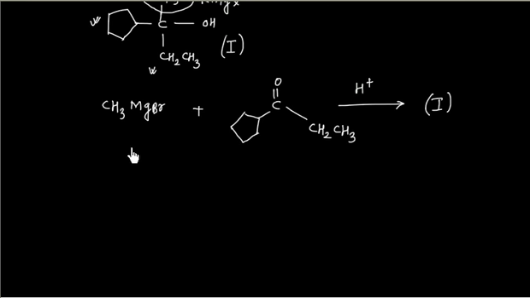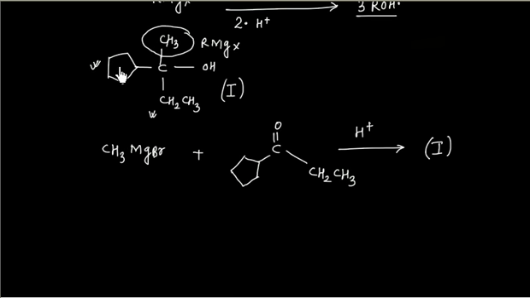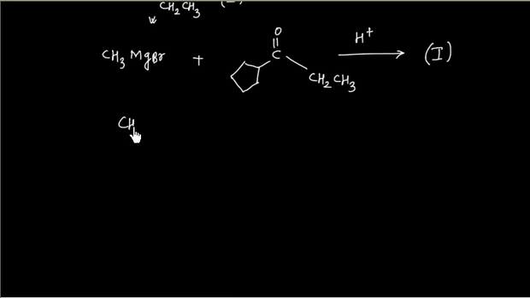Another method we can use: this time I can take this as the Grignard reagent. So let us write CH2CH3, and this side I have a 5-membered ring.